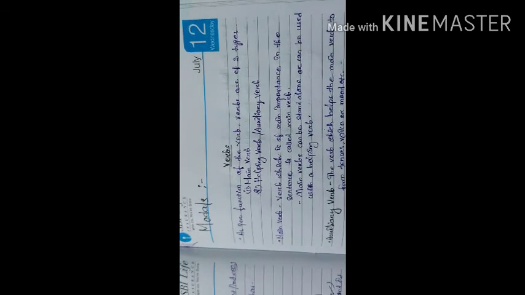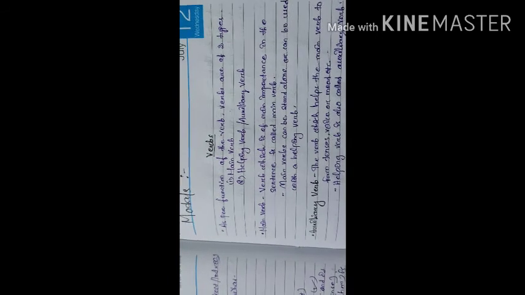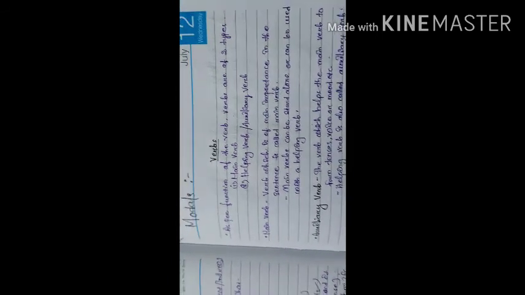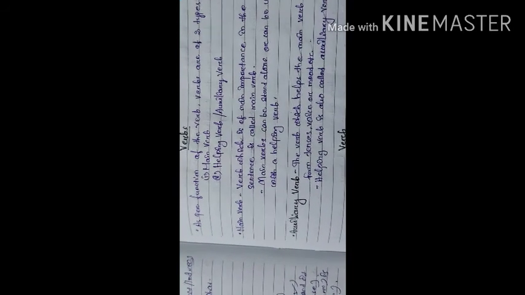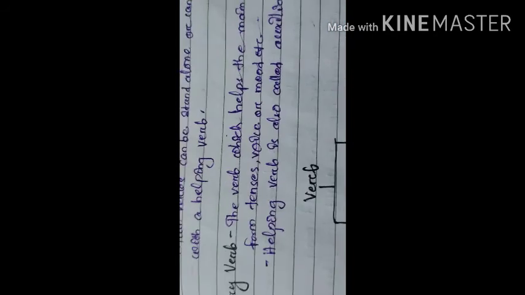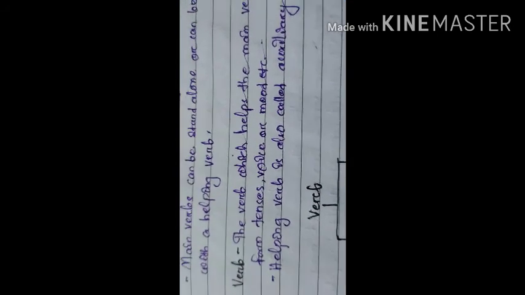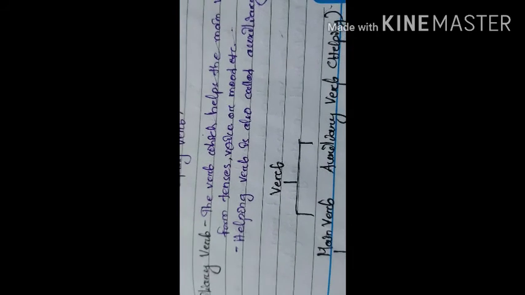So what is a main verb? In a sentence, when a verb is getting main importance, that is the main verb. A main verb can stand alone, meaning it has its own meaning, or we can use the main verb with the help of an auxiliary verb. Then, coming to the auxiliary verb: it is the verb which helps the main verb to form a tense, voice or mood.